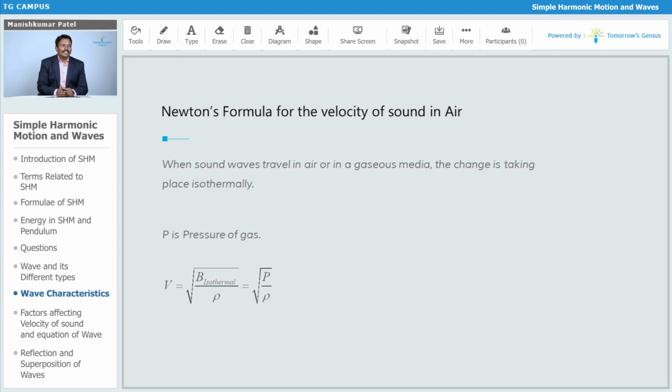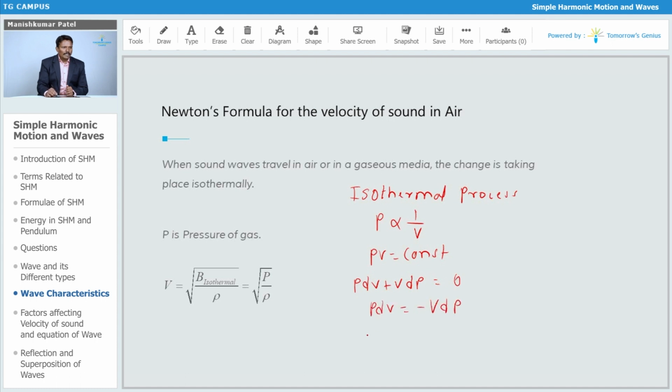What Newton suggested is that v is equal to the square root of bulk modulus upon rho. He concluded that the sound wave travelling through a medium is nothing but an isothermal process. If you remember, in an isothermal process the temperature is constant, so pressure is inversely proportional to volume. So we can say PV is equal to constant. Then you can write P dV plus V dP is equal to 0. Again we can say P dV is equal to minus V dP. Then P is equal to minus dP upon dV upon V.